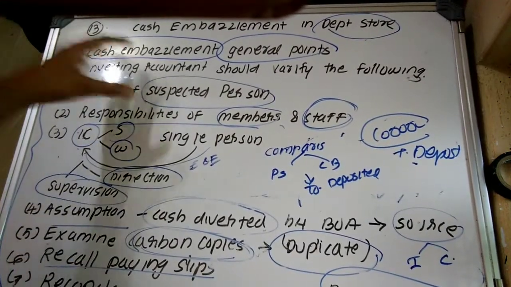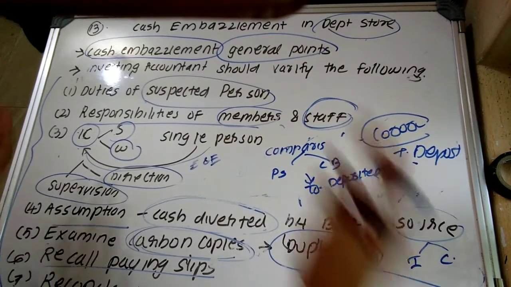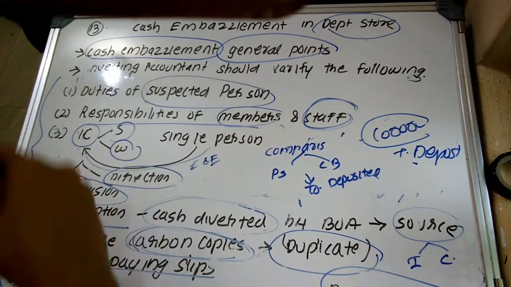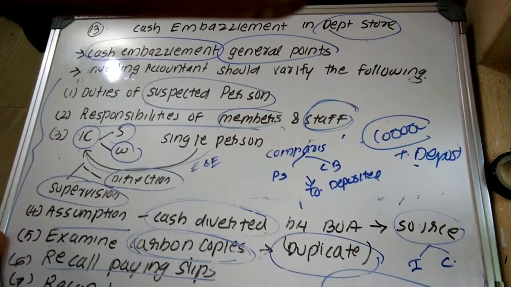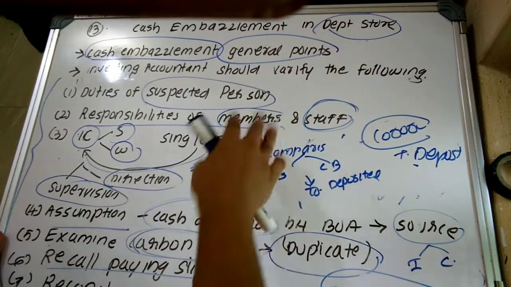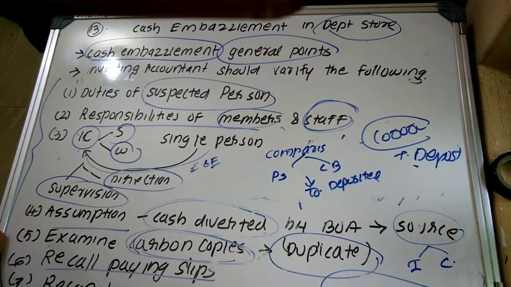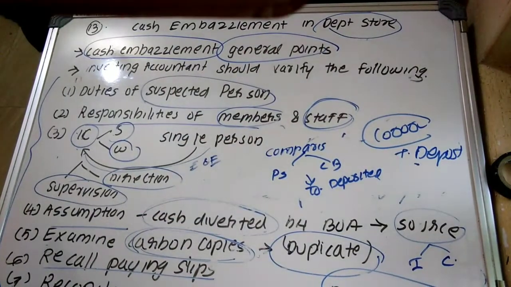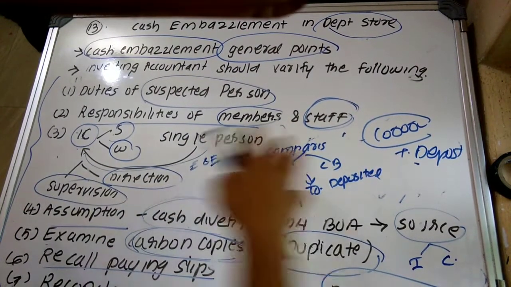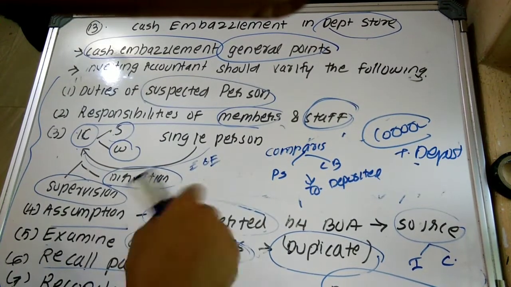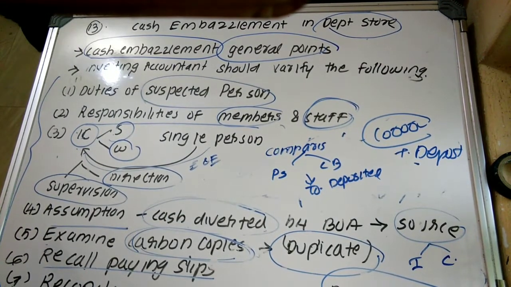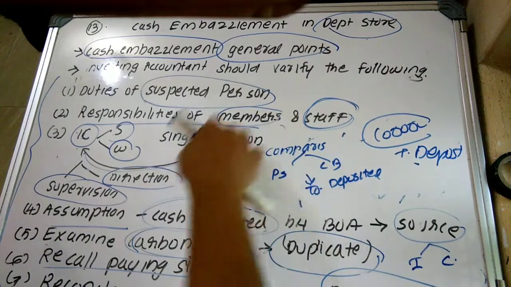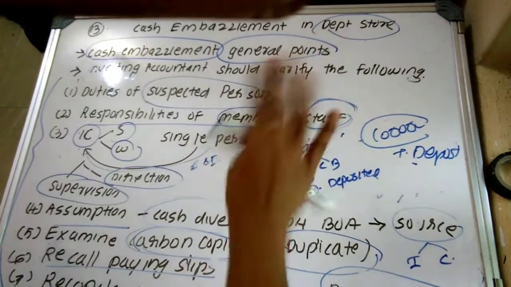First of all, you should indicate the general points that we discussed earlier. Whether good debt is shown as bad debt, whether excess cash discount is shown in the books of account, whether cash sale is shown as credit sale, whether they are issuing receipt for the full amount and only a part has been recorded in the books. Then undercasting of receipts and overcasting of the payment side, short debiting. These are examples, right friends? Or a fake credit in the customer's account with respect to goods which have been returned by them. That is, they are returning the goods, and in the books of account it is shown that the payment has been made, but actually the payment is not made.